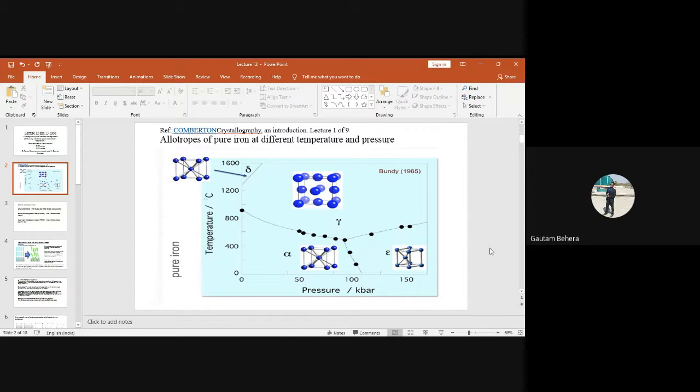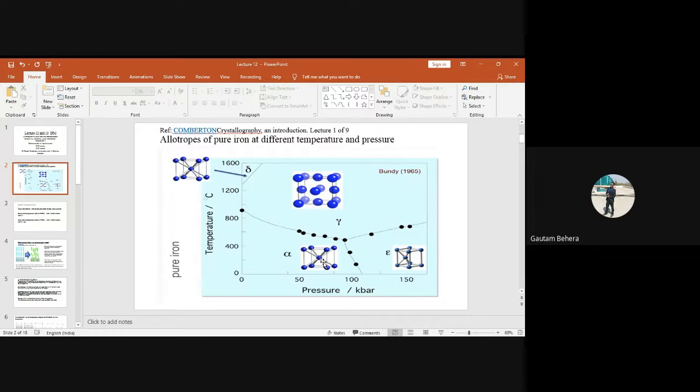What are those three different crystal structures? One is, you can see, this is what? Which kind of crystal structure? This one? Body centered cubic. Very good. Because BCC, yes, BCC, body centered cubic. And this is also called alpha iron. You have to remember, this is called alpha iron, that is body centered cubic.